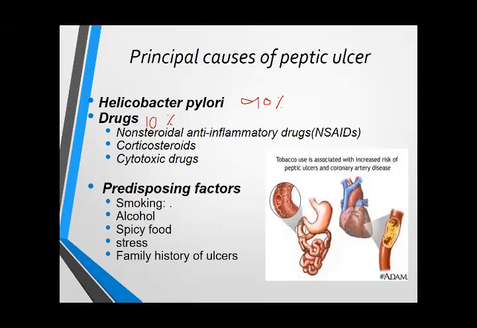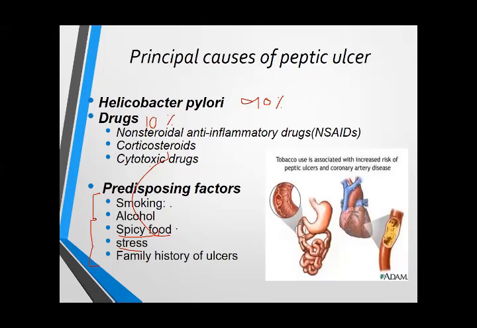So these are the drugs that can be responsible for the development of peptic ulcer, although the most common cause is Helicobacter pylori. These are a few predisposing or aggravating factors. Before identification of this organism, H. pylori, it was thought that ulcer is caused by stress and spicy food, but now it is clear that ulcer is mainly caused by the microorganism known as H. pylori.